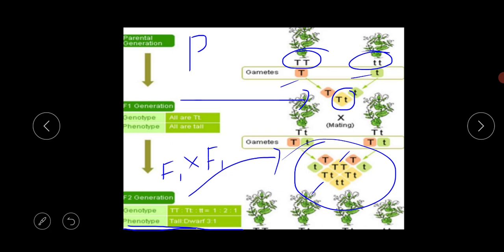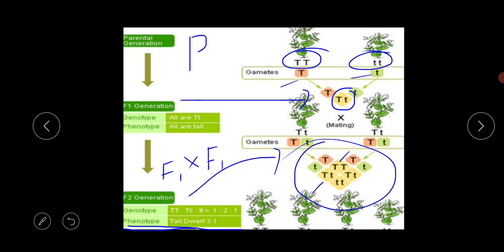There are two capital T small t, and they also look tall because of the presence of the dominant gene. Here capital T is the dominant gene. So in total 3 tall and 1 dwarf, and the 1 dwarf is this small t.